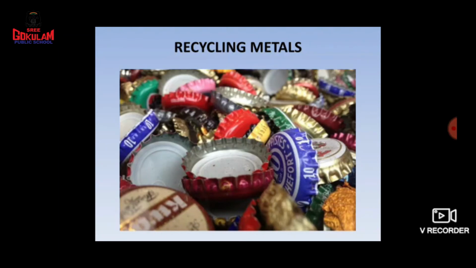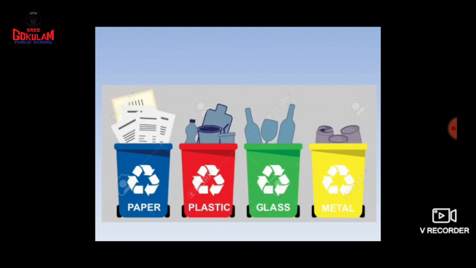Okay, they can melt these metals and change them into any other shapes, or they can make some new substances from these old things. Now, children, we saw so many types of non-biodegradable things, and we talked about recycling.